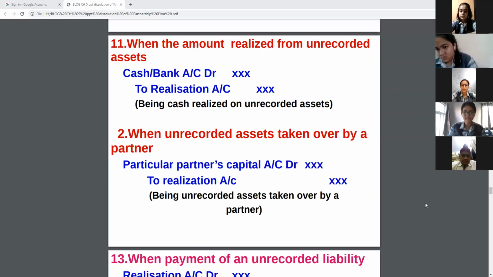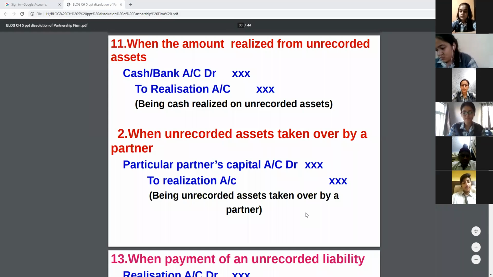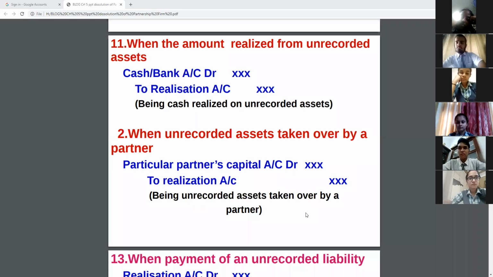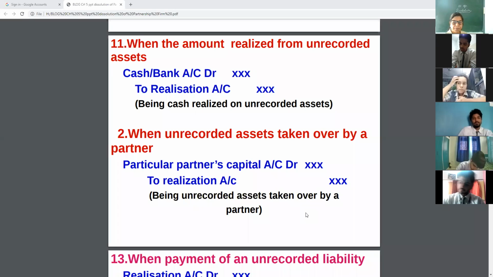Harshvardhan, Krish, you also please don't switch off videos frequently. Krish and Harshvardhan, note down the general entries which I am giving you here. Note down the general entries.